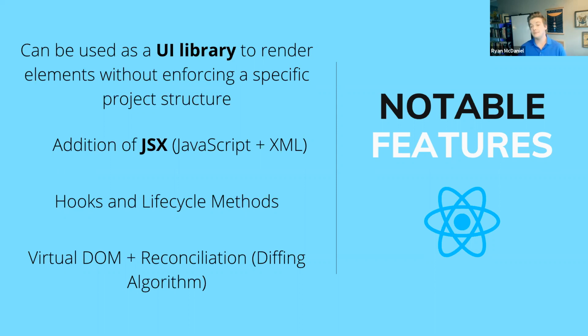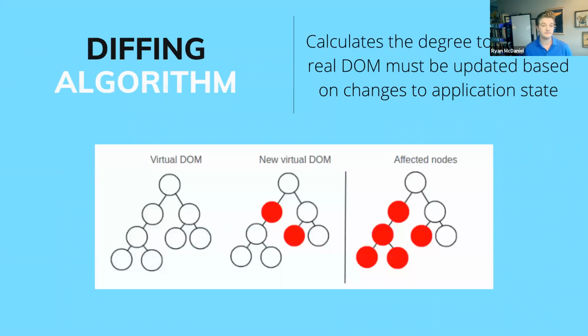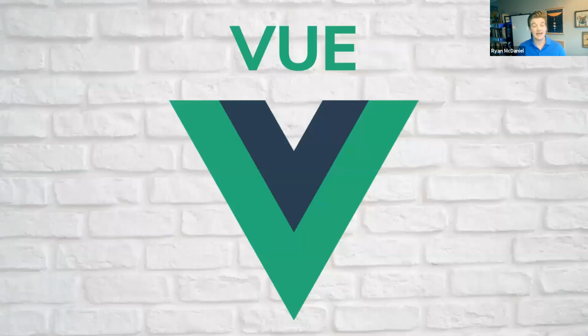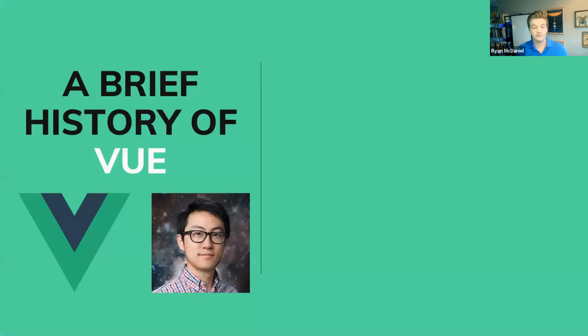These changes to the state are absorbed by the virtual DOM, essentially a lightweight version of the real DOM, and reflected in the UI through the process of reconciliation. In short, each time a component re-renders, a new virtual DOM tree is created. React's diffing algorithm then compares this new altered virtual DOM tree with the real DOM, finds the differences between them, and updates only the parts of the DOM that have changed. This technique is one of the biggest pros of React, as it saves unneeded work in re-rendering and makes for more efficient UI updates. Last but not least, let's talk about Vue.